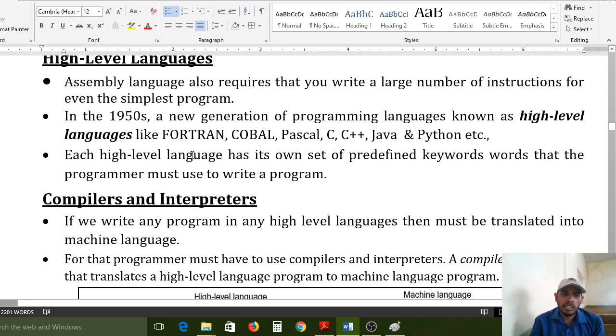So higher level languages internally use predefined keywords. If you want to write any program, you need to use those predefined keywords. Higher level languages are nothing but C, C++, Java, Python, Pascal, COBOL, Fortran; all these programming languages are called higher level languages. Machine level language is an independent language, and assembly language is also an independent language. But higher level languages are different; they invented different levels and different languages.